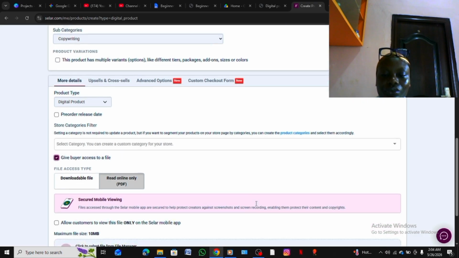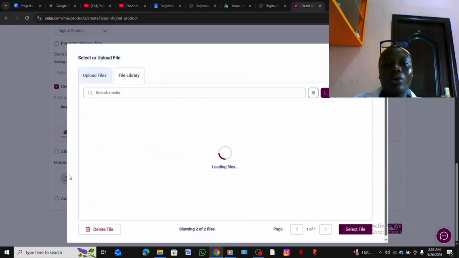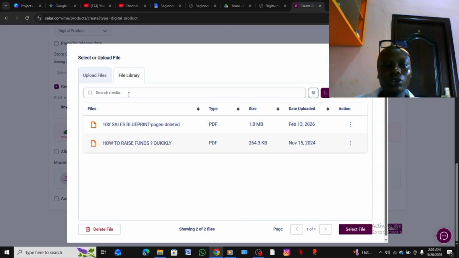Allow customers to view this file only on the Seller mobile app? No, I want them to view it on Google Drive. So I'll go and host it on Google Drive and come and put the link here. I want to host that product on Google Drive. So now, let's look for the file library.